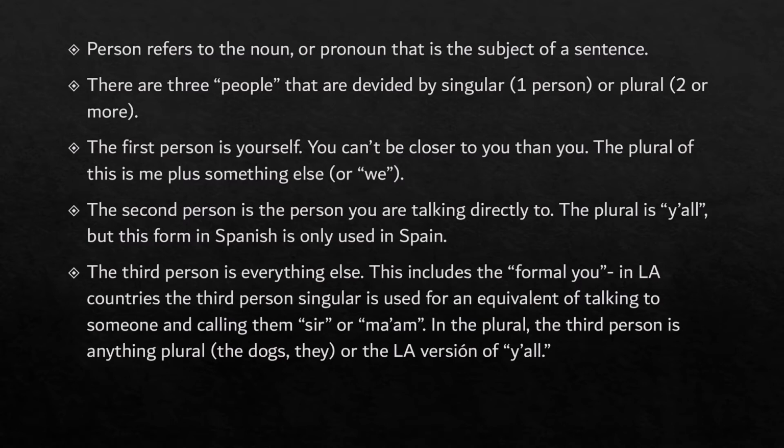So I want you to think of this formal you in the third person as being like sir or ma'am. So when you're talking to somebody who is above your station, who is a teacher or a boss, you're going to use this word because you're kind of referring to that person as sir or ma'am. You're saying yes, sir, yes, ma'am to that person, giving them more, not necessarily authority, sometimes authority, but just respect, giving them some respect.